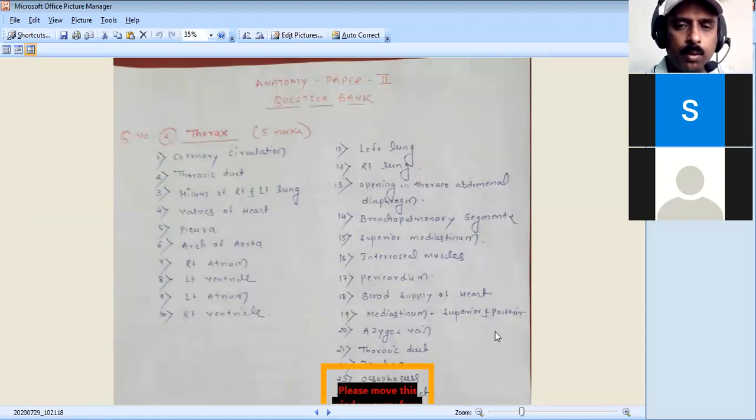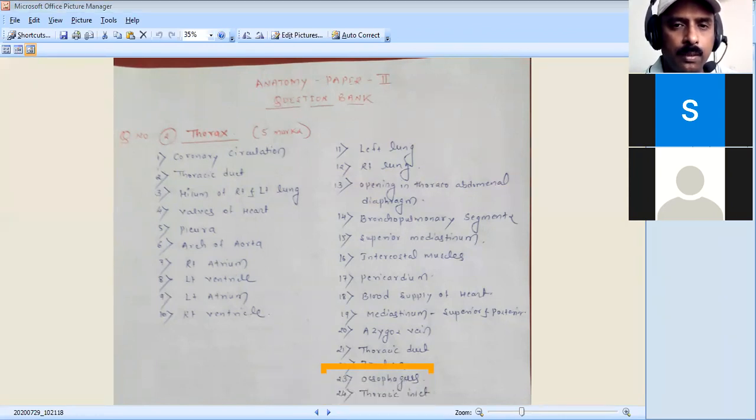For the AV valves, you have to tell about the right and left atrioventricular orifices; they have the valves. And what is the function of these valves in the heart? You have to remember that almost all these valves are meant for the same purpose.